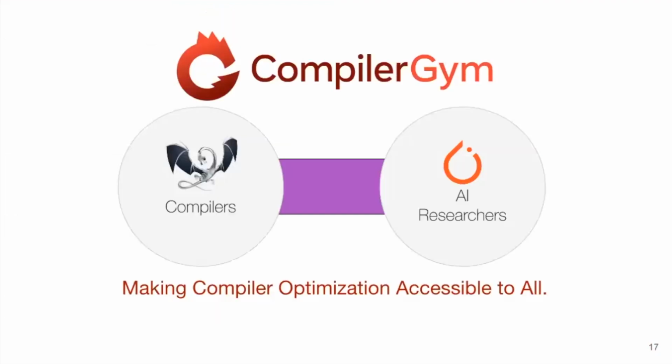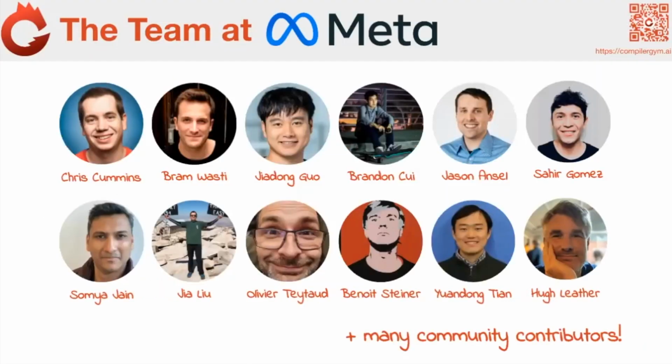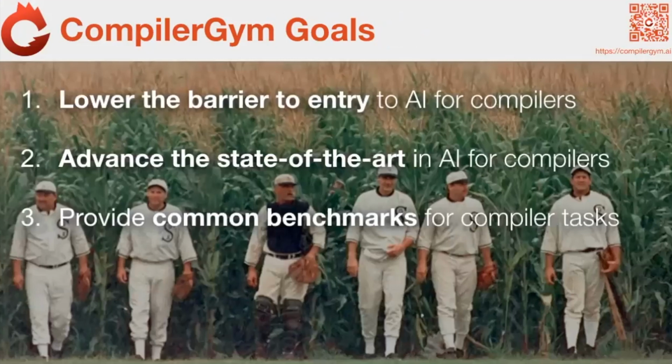Okay, so the idea with CompilerGym is it's a piece of software that you can find on GitHub. And our goal is pretty straightforward. We want to make compiler optimization research accessible to everyone. There's a pretty substantial team behind this at Meta. I've had a chance to collaborate with a bunch of nice people, including Yuandong. But more importantly, this is open source, so we have our open source contributors. We've got 3 goals with CompilerGym.